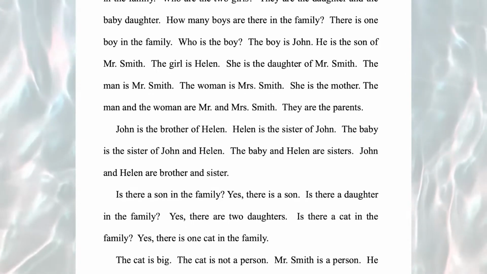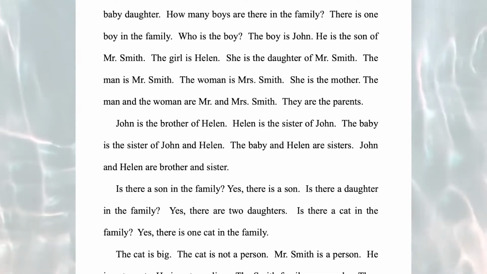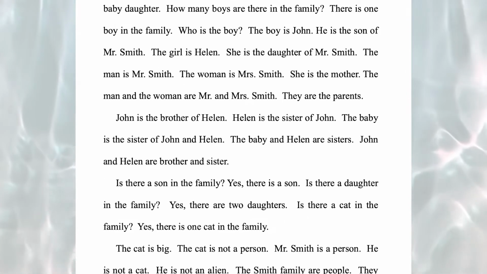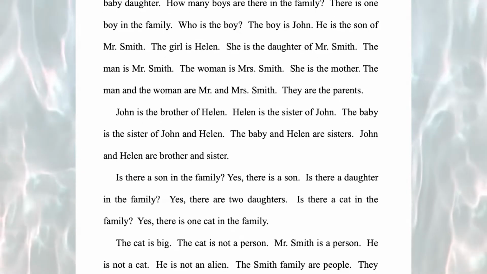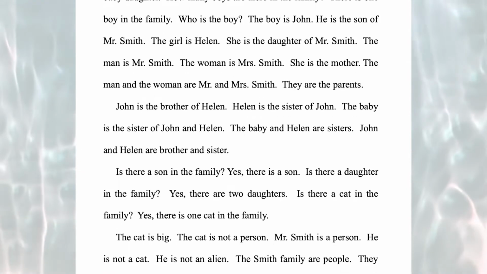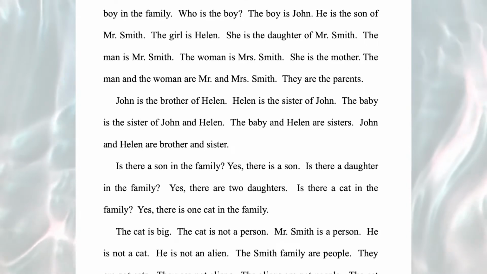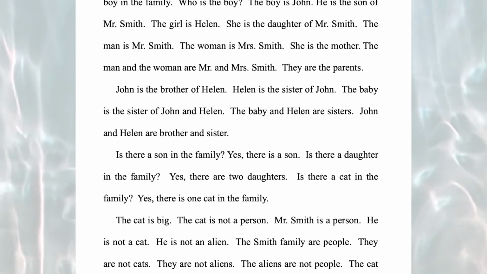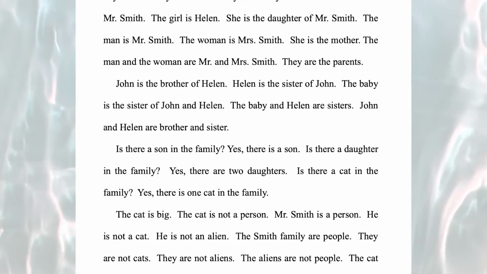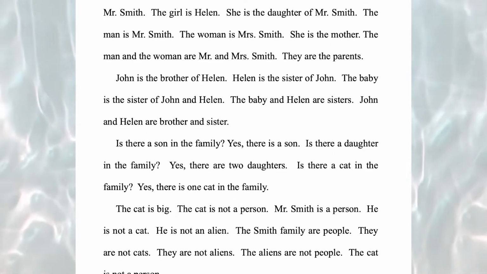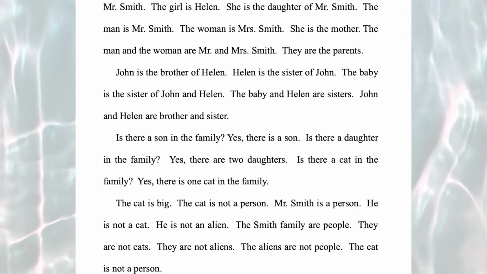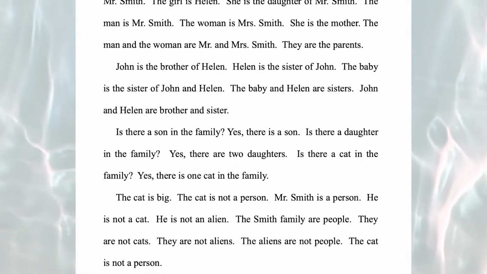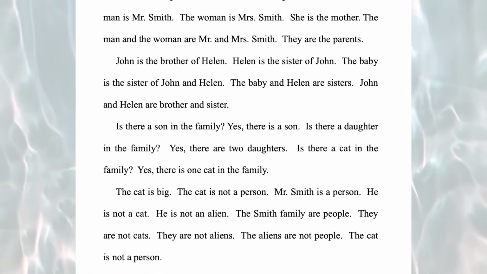The cat is big. The cat is not a person. Mr. Smith is a person. He is not a cat. He is not an alien. The Smith family are people. They are not cats. They are not aliens. The aliens are not people. The cat is not a person.